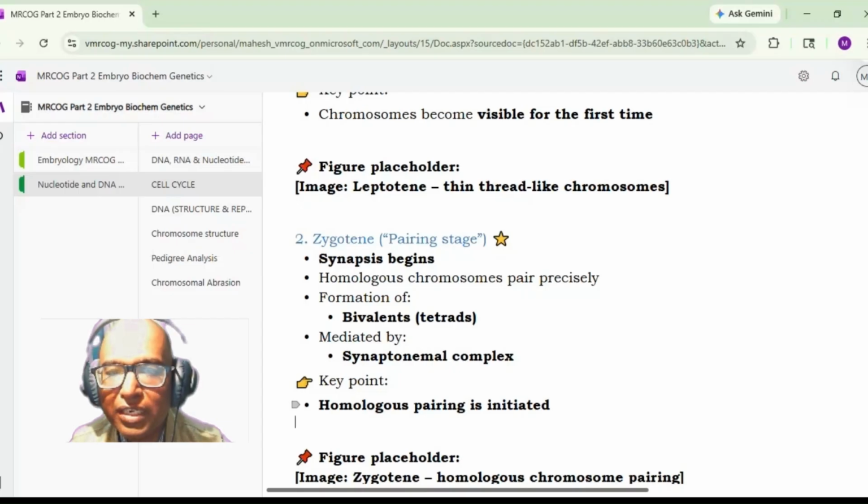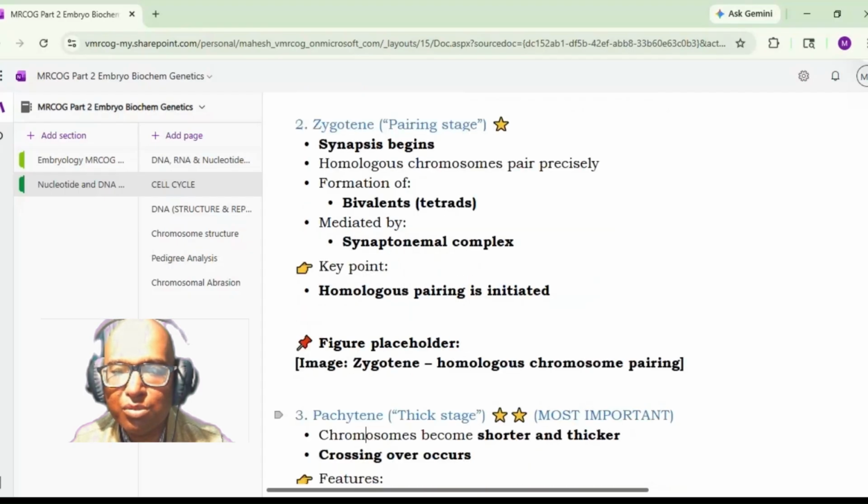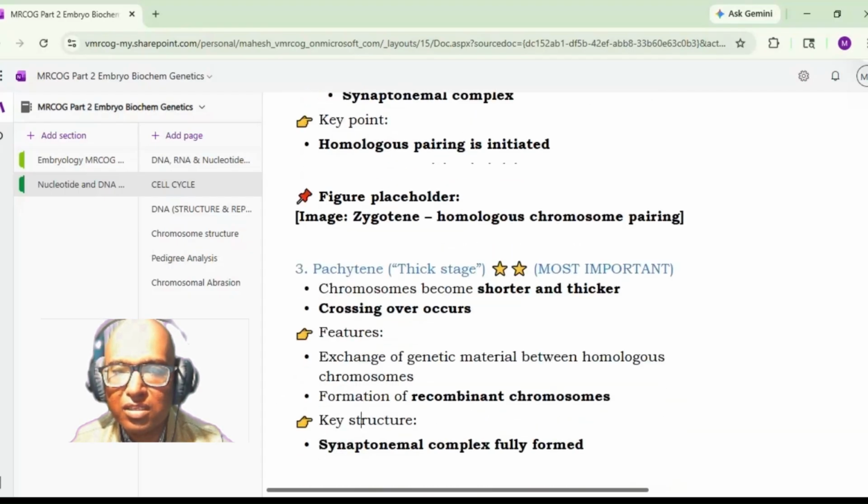Okay, so the key point to remember is that in the zygotene stage the homologous pairing is initiated. So when you are asked about homologous pairing, it is the zygotene substage of prophase 1 of meiosis 1. It is the homologous pairing which gets initiated where you get tetrads. They can ask you, where do you see the tetrads? It is the zygotene stage of prophase 1 of meiosis 1. So that is how you see this second stage.